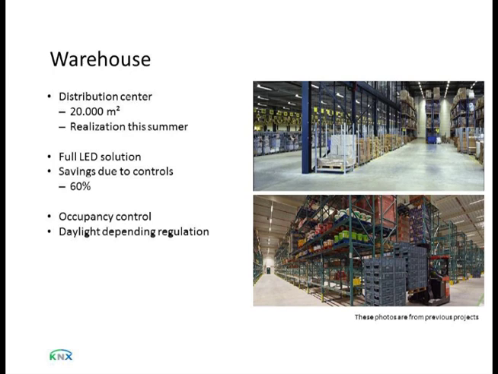All lighting is done with LED, but we are adding controls to it to get an additional savings of about 60%. We do that with occupancy control and with daylight dependent regulation, and I'll show you in an example how we do that. First of all, you see here the warehouse. We use trunking, basically a light line system, and we connect our sensors to that trunking system, and they detect a part of an aisle, which you saw on the previous page.